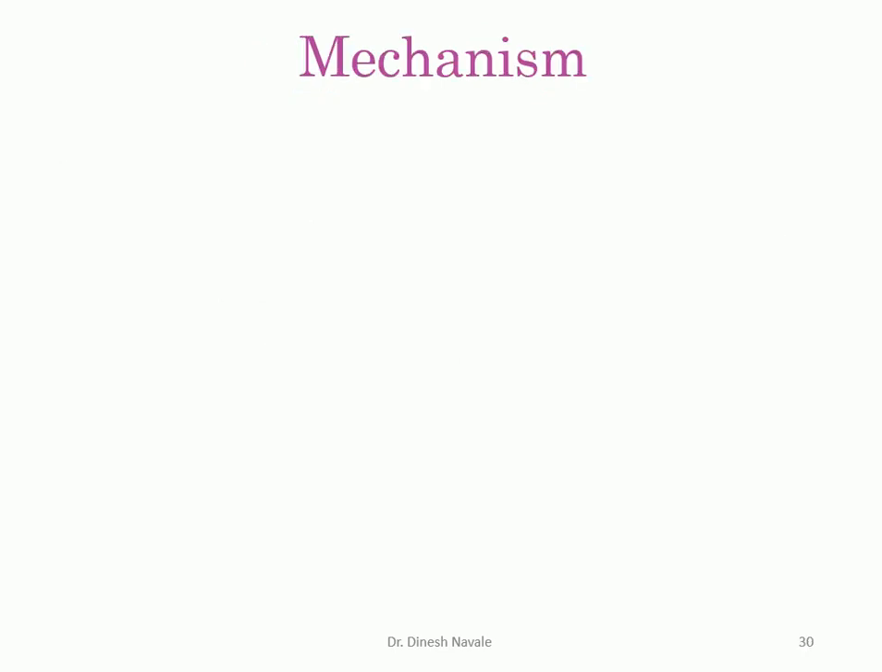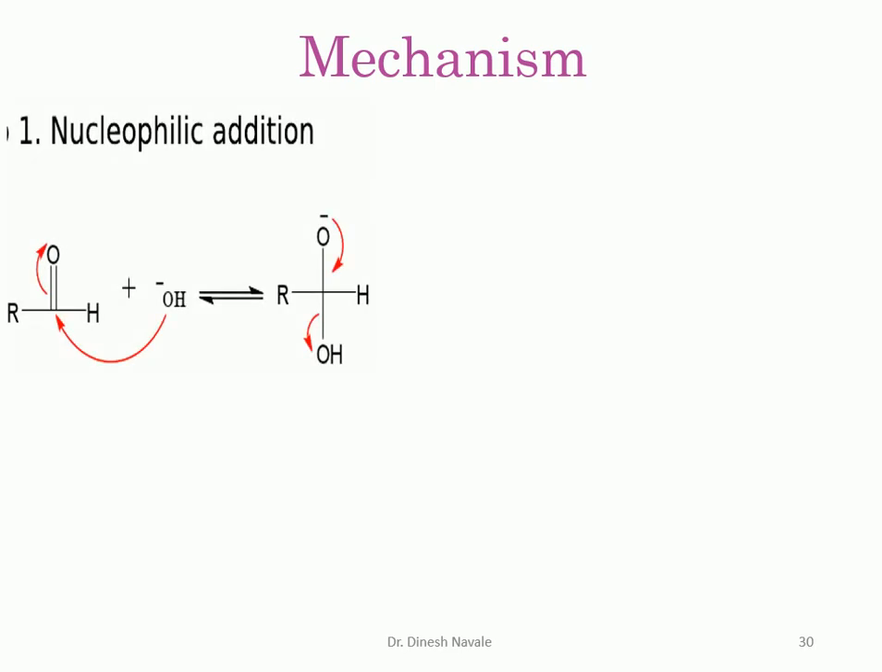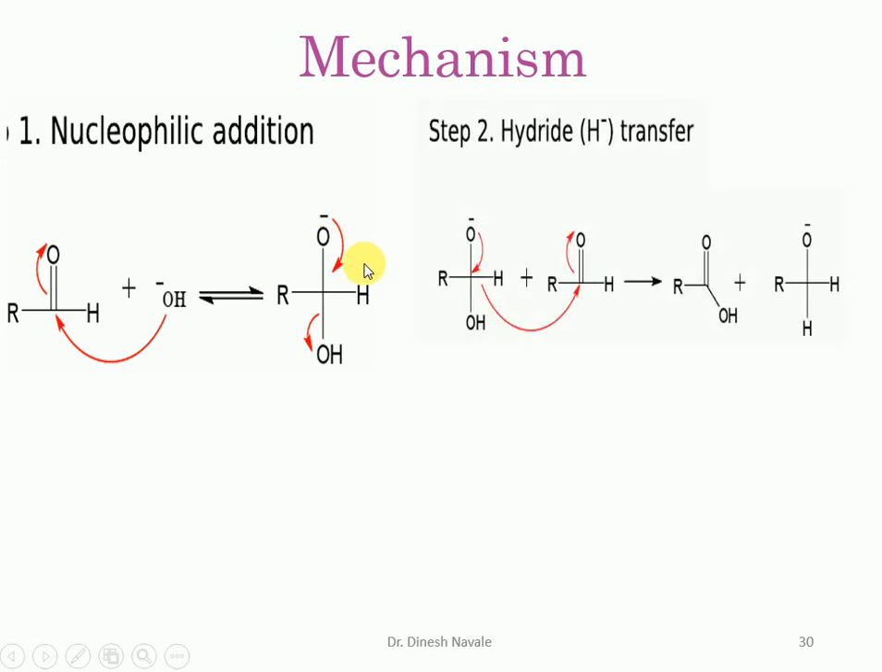If you look at the mechanism, in the first step, a base shows nucleophilic addition towards the aldehyde, and we get the formation of the alkoxide ion. What is the first step? It is the nucleophilic addition. The second step will be what? In the second step, we get the formation of the hydride.